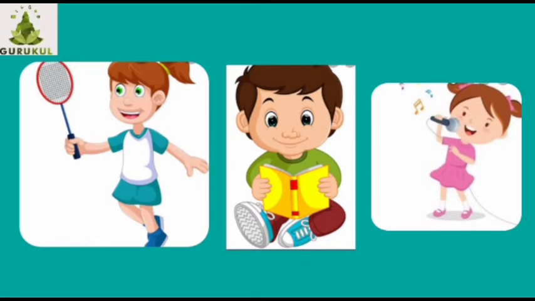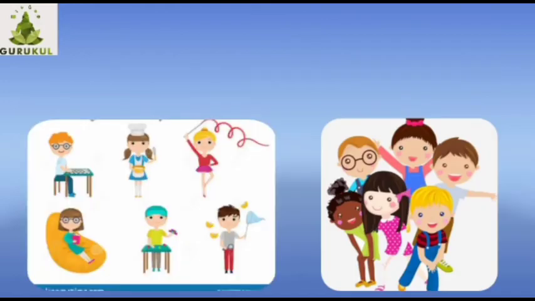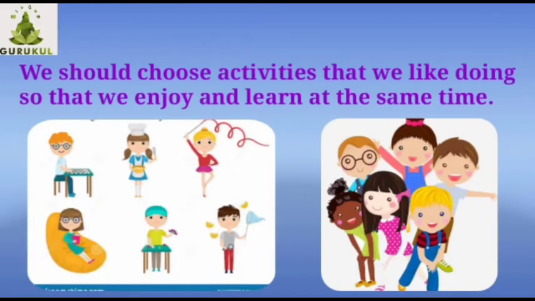So everyone has likes and dislikes. So what are these activities other than your studies called? They are called hobbies. Hobbies are activities that we like to do when we are free. So everyone should have hobbies. People choose a hobby that they find interesting. Different people have different likes and dislikes. Therefore, different people have different hobbies. We should choose activities that we like doing so that we enjoy and learn at the same time.